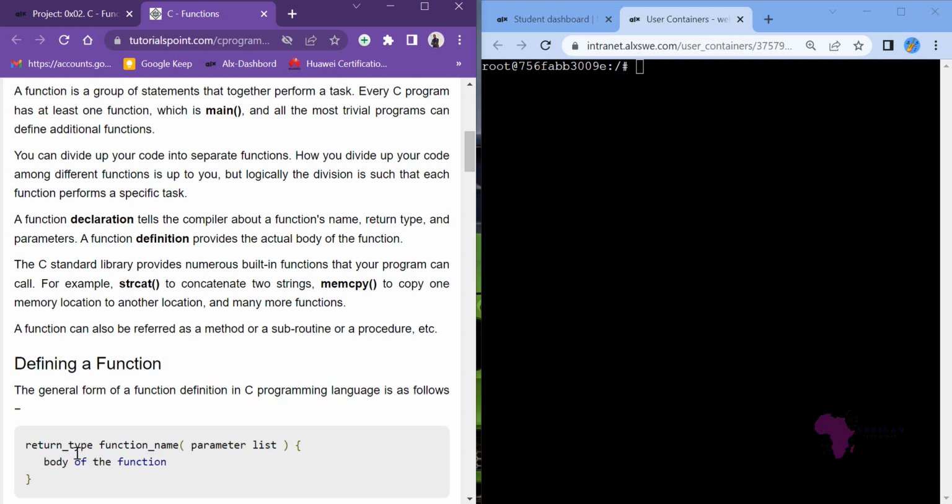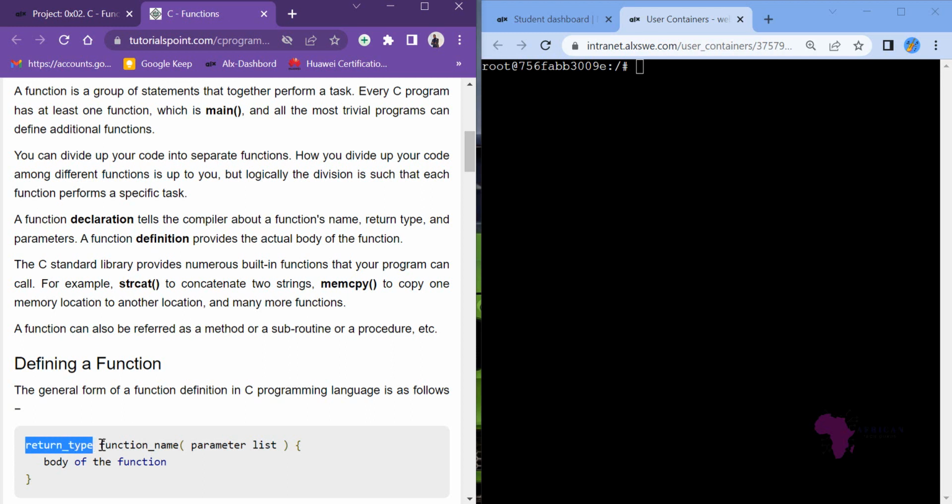As for the return type, remember when we were declaring variables, you must say what data type that variable has. For example, integer a means it's a variable a which is of type integer. Char a is a variable a which is of data type char. I believe you understand that. The same applies to a function: you have to say the return type. Will it return an integer? Will it return a character? Will it return a string? You have to explain that in the return type.